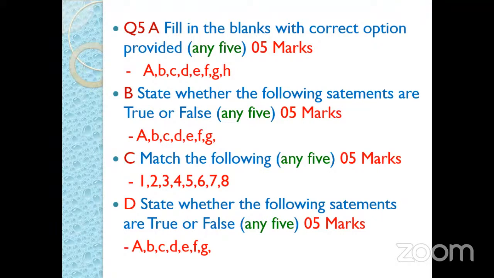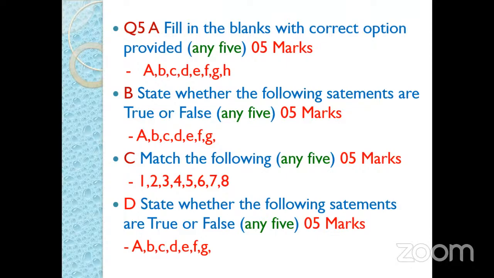Then in case of C, match the pairs are given based on quantum chemistry, that is unit third. Again here 8 questions are given, and out of which we have to solve 5. Then D is related to stating whether the following statements are true or false regarding NMR spectroscopy. Again here 7 questions are given, and out of which we have to solve 5 questions.